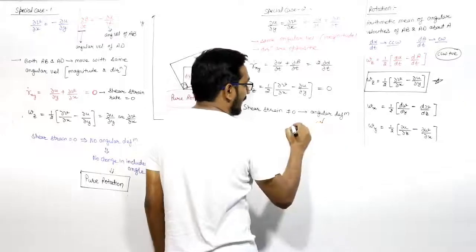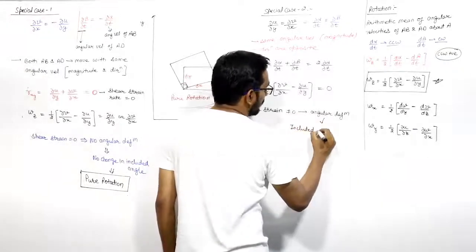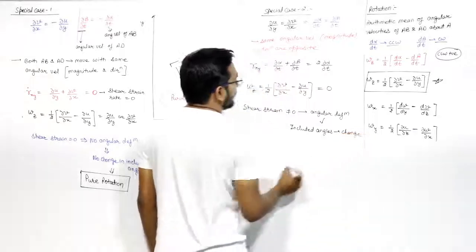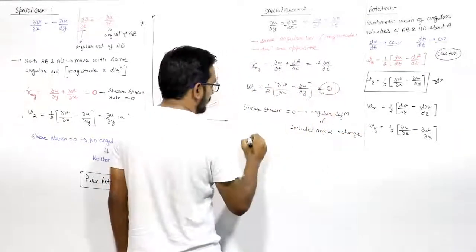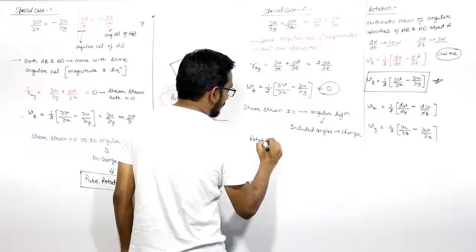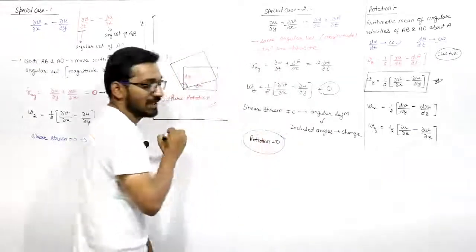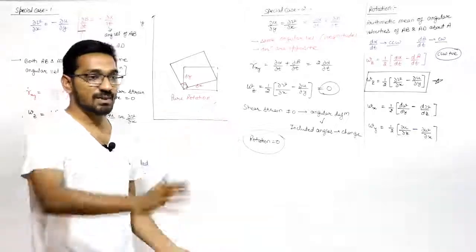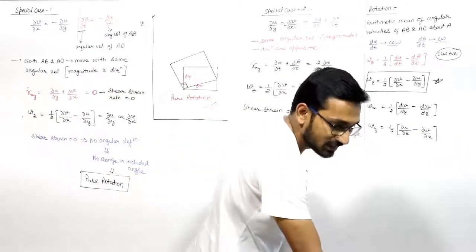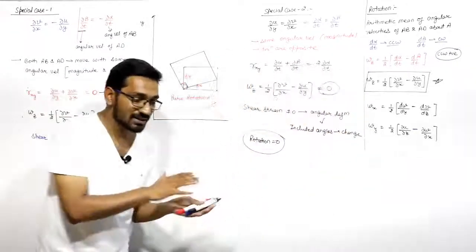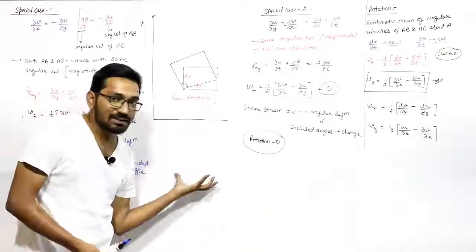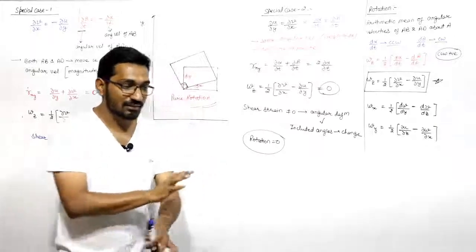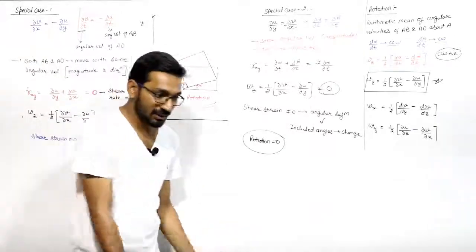That means included angles will change. But this is the case when rotation is 0. In this case, the rotation of the fluid element is 0. Fluid is not rotating, only angular deformation will take place. This implies that the element is under angular deformation, but there is no rotation. Fluid element will not rotate, right?